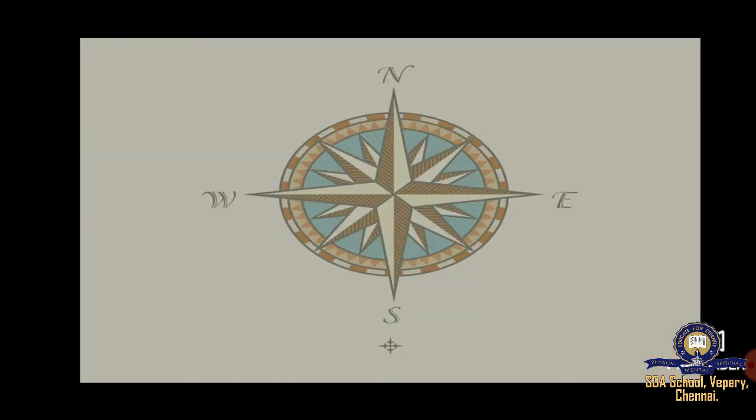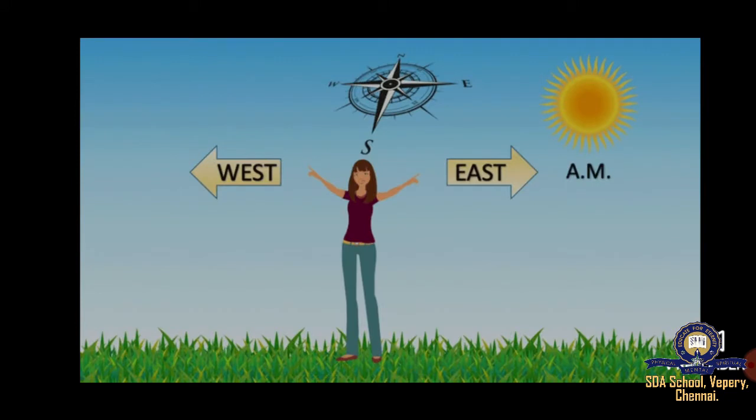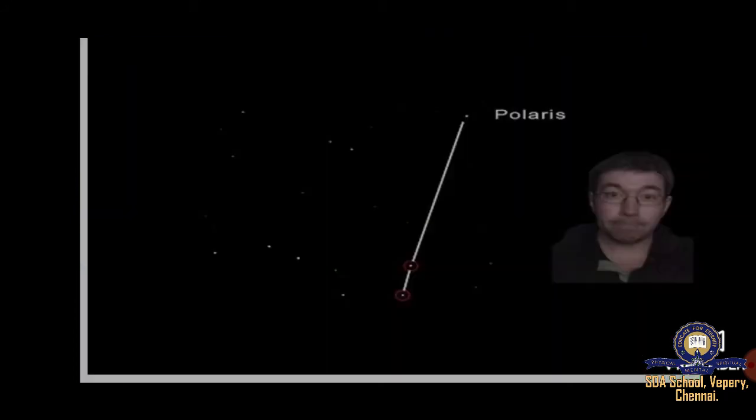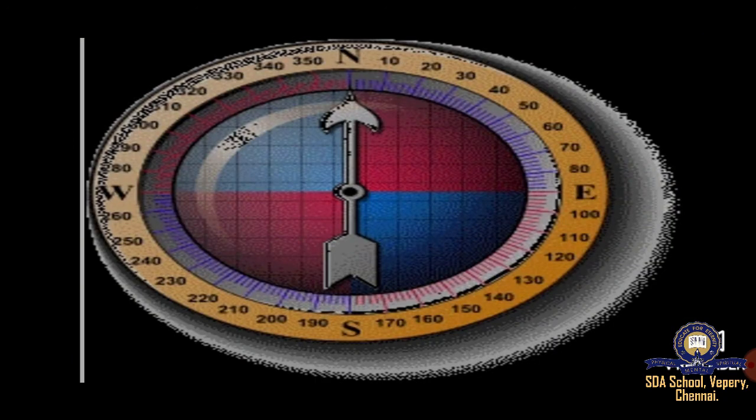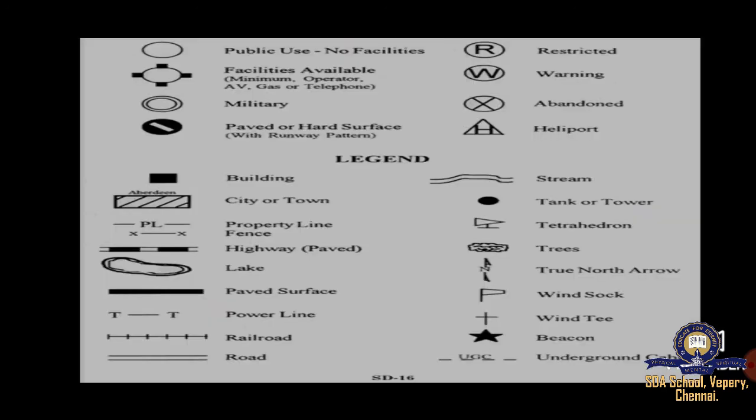I taught you about the directions of the maps. There are so many directions we learned in the last class, and how to find the direction by bearing and by using magnets, and also by showing the meridian compass, how the directions are shown, and the conventional signs and symbols of the maps.